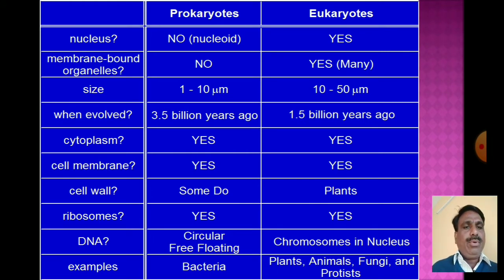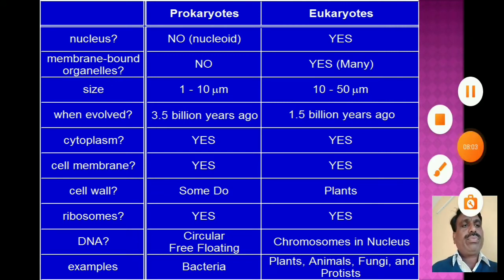Regarding DNA: in prokaryotes, DNA is circular and free floating, and in eukaryotes, DNA is in the form of chromosomes in the nucleus. An example of a prokaryote is bacteria, and examples of eukaryotes are plants, animals, fungi and protists.